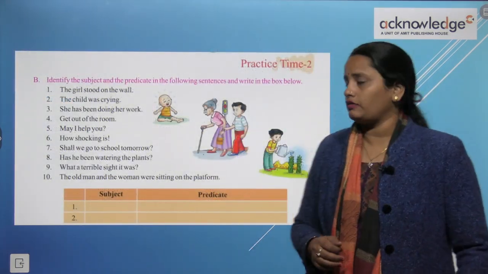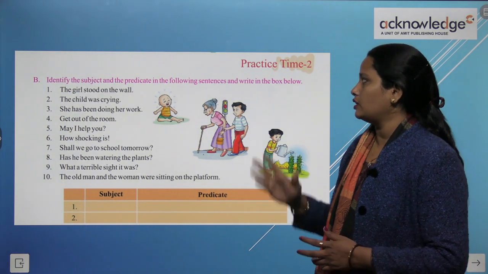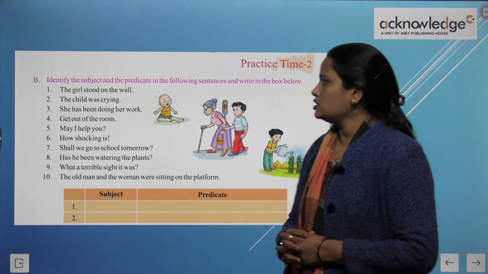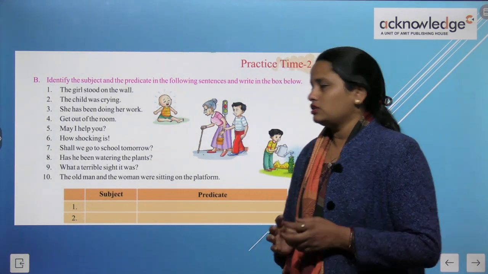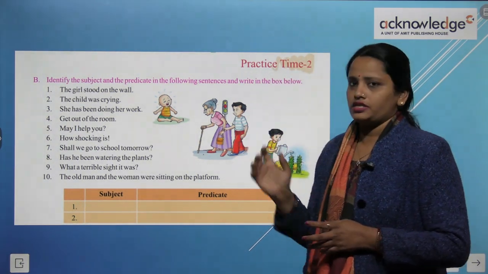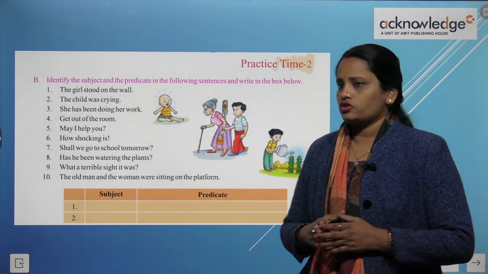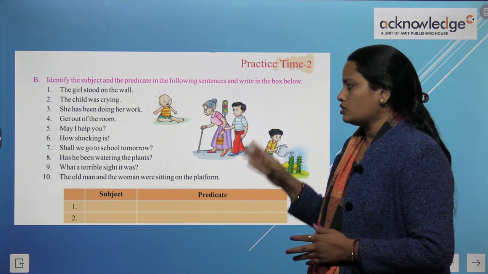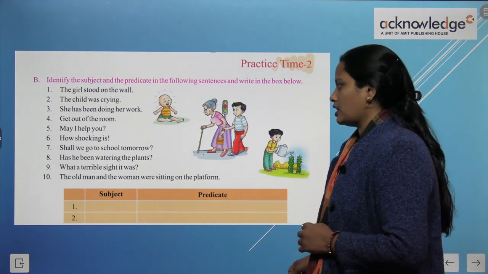Now children, here we have to identify the subject and the predicate in the following sentences and write them in the box below. The girl stood on the wall. So here the girl is the subject and the rest is the predicate. The child was crying, the child is the subject, and rest of the sentence is a predicate. So children, like this, you have to complete the rest of the exercise.